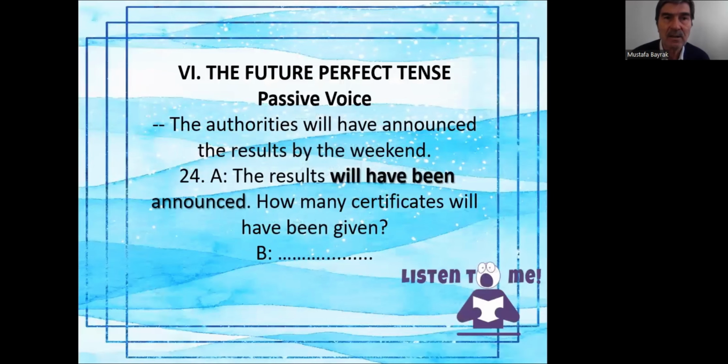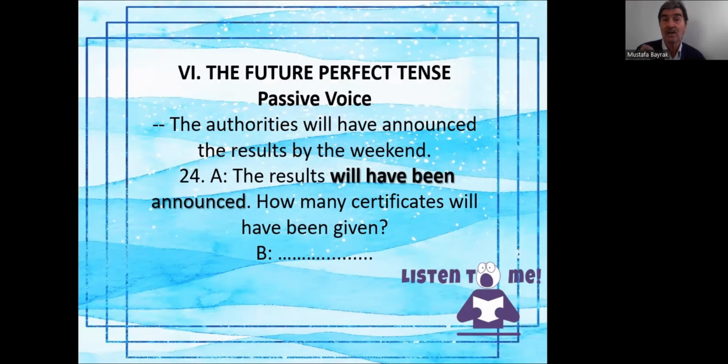Had been. Now, Roman number 6, the last one, the future perfect tense, passive voice. Active sentence, we studied this a lot. We have studied it in full presentations. The authorities will have announced the results by the weekend. This is an active sentence.